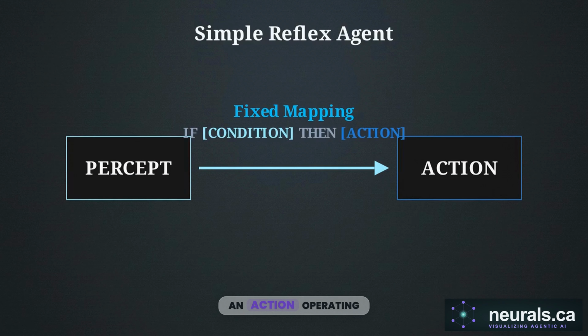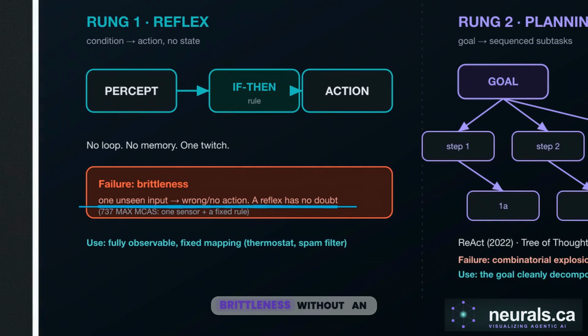This pattern runs the logic inside over 800 million digital thermostats and nearly every standard email spam filter. The mechanism is a straight line. There are no loops, just a rigid if-then rule that triggers an action. This speed causes extreme brittleness. Without an internal model, a single unseen input will cause it to take the wrong action, or no action at all. A reflex has no capacity for doubt.